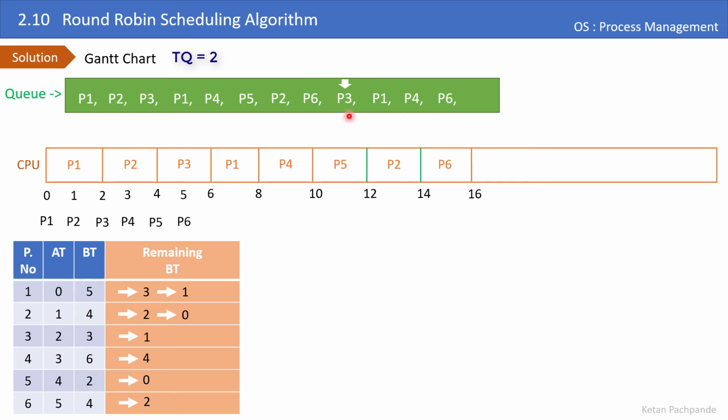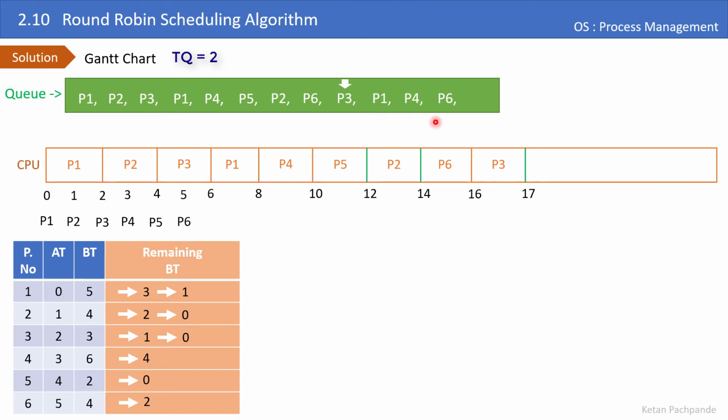Now it points to P3, and let's schedule the process P3. I'm giving here P3 only one time unit, not the entire time quantum, which is 2. 2 is the maximum time I can allocate to a process, but here P3 needs only one time unit to complete, and that's why from 16 to 17 it will run and it will complete at 17, making the remaining time 0. I don't have to put the process P3 back in the queue because it is completed at 17 now.